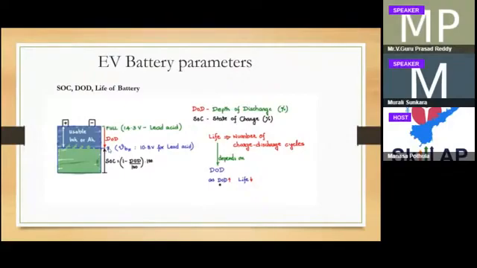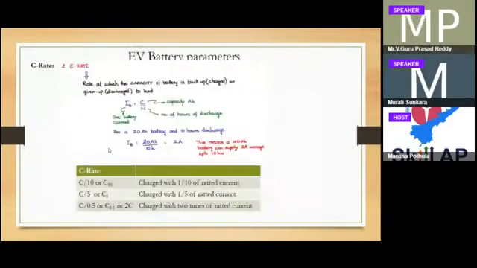Now let's talk about C rate. C rate is nothing but the rate relative to the capacity of the battery, how much current you are pushing into the battery. If you take a 20 ampere-hour battery and charge at 2 amperes, it will take 10 hours. Again, during discharging, if you have a load of 2 amperes, it can withstand 10 hours.